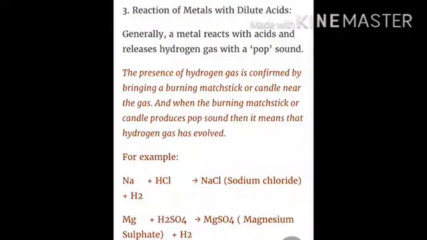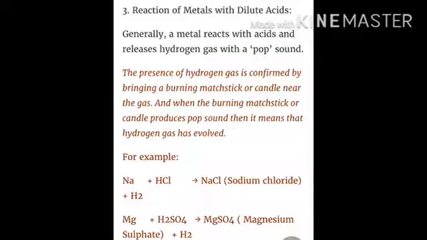Reaction of metal with dilute acids. Generally a metal reacts with acid and releases hydrogen gas with a pop sound. The presence of hydrogen gas is confirmed by bringing a burning matchstick or a candle near the gas. When the burning matchstick or candle produces a pop sound, it means that hydrogen gas has evolved.